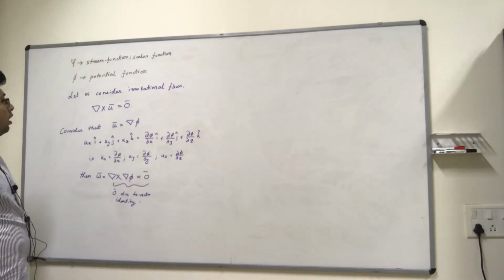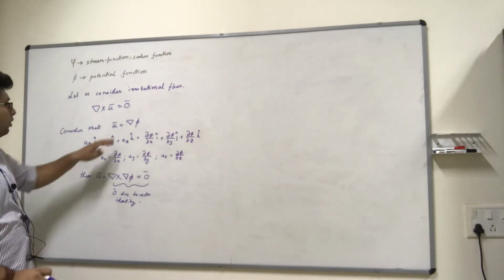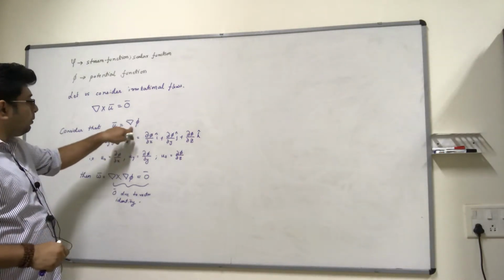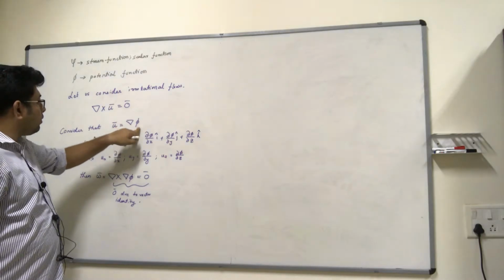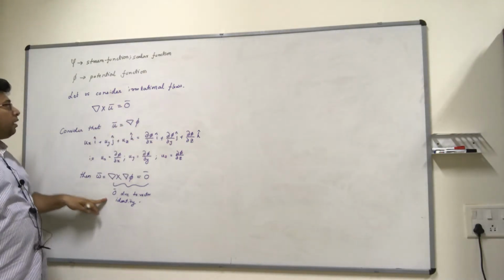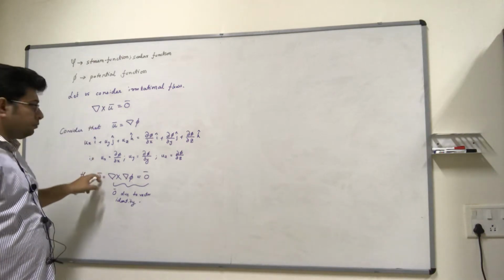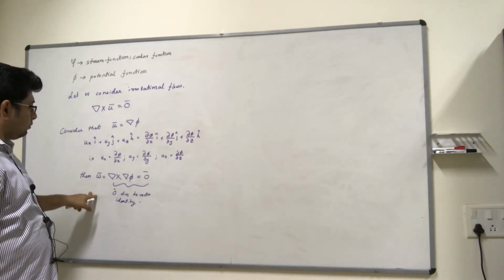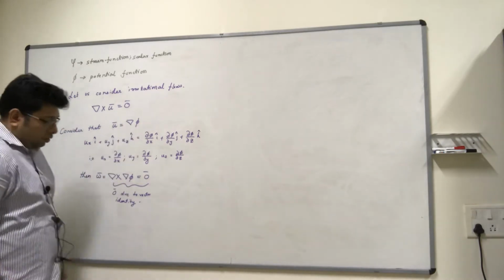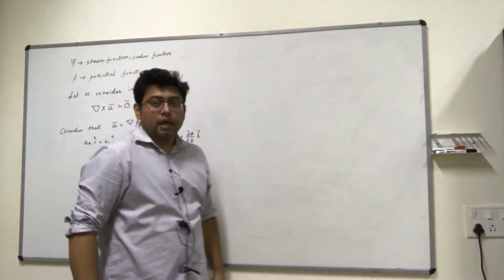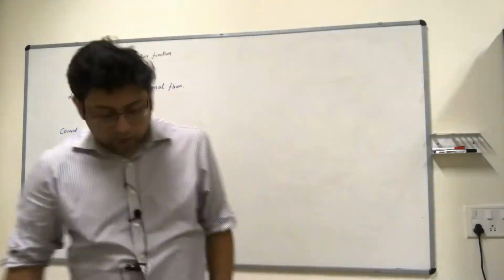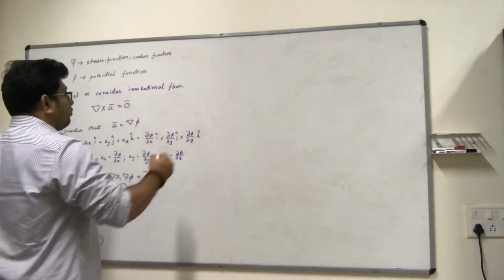So if it is possible to write my velocity field in this particular form as a gradient of a scalar quantity, then it automatically satisfies my irrotationality condition. So this obviously gives you the hint that this is an important function when it comes to irrotational flows, right? Okay, good. So far so good.